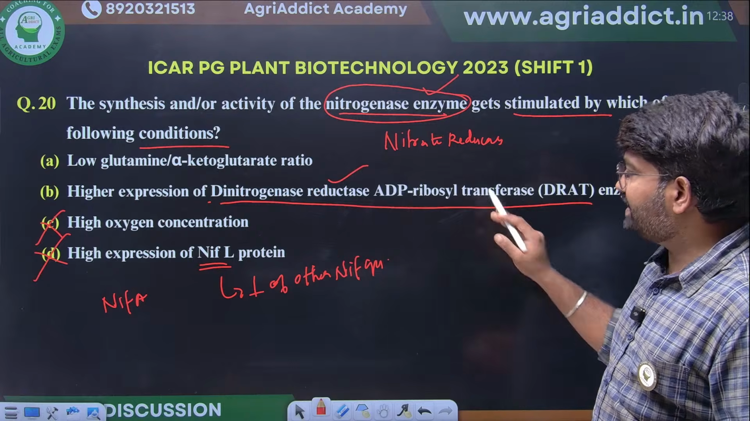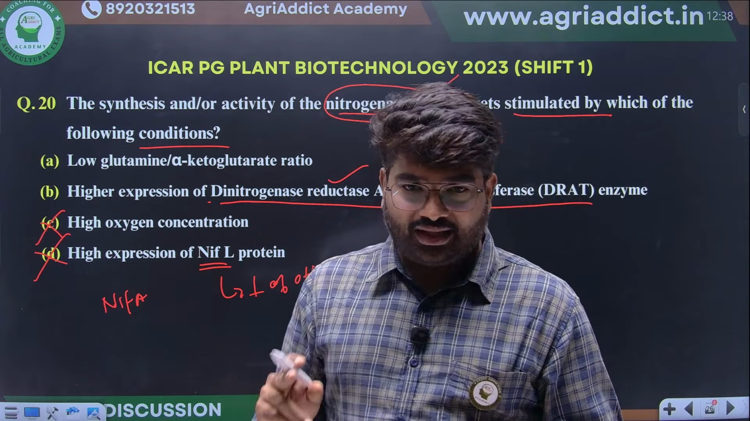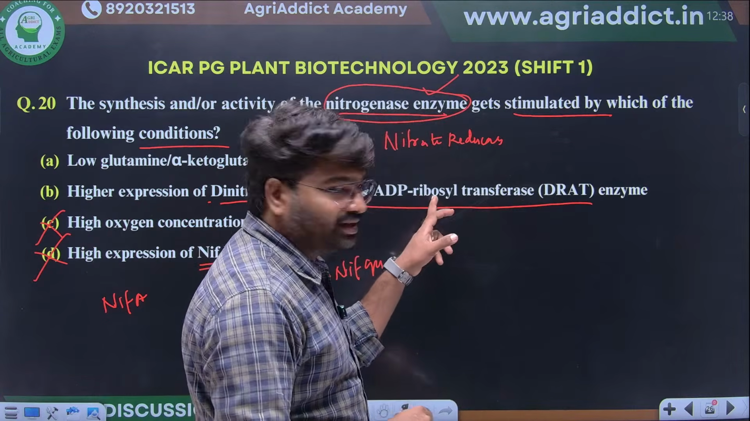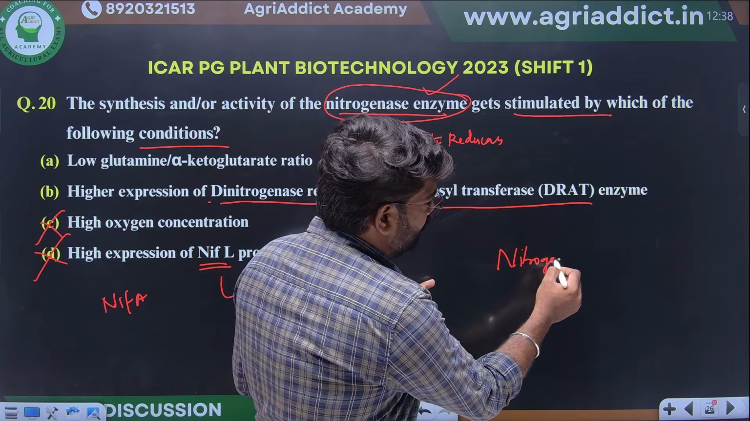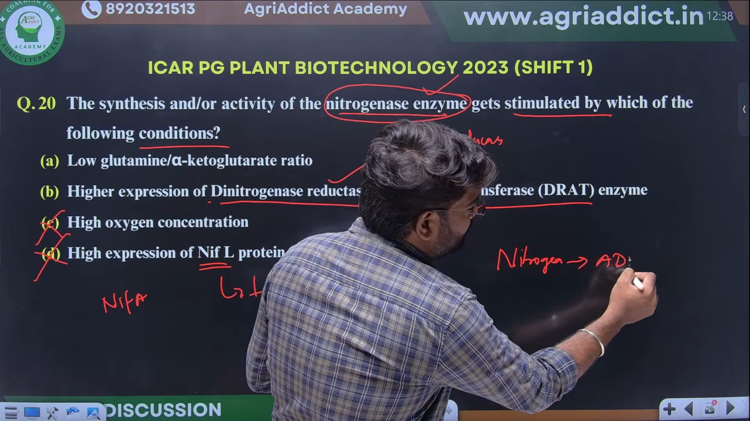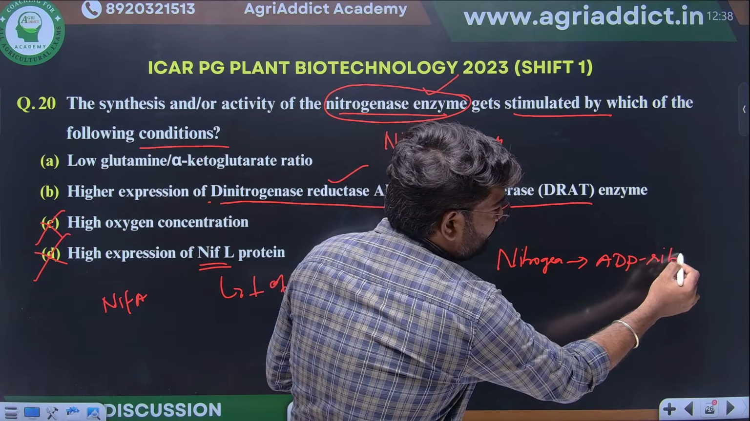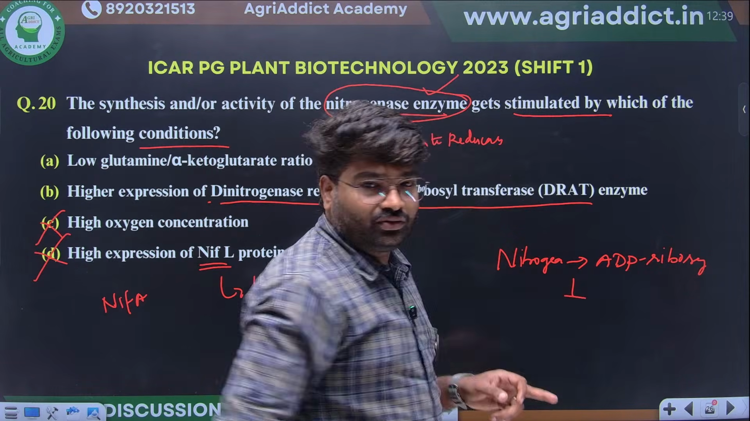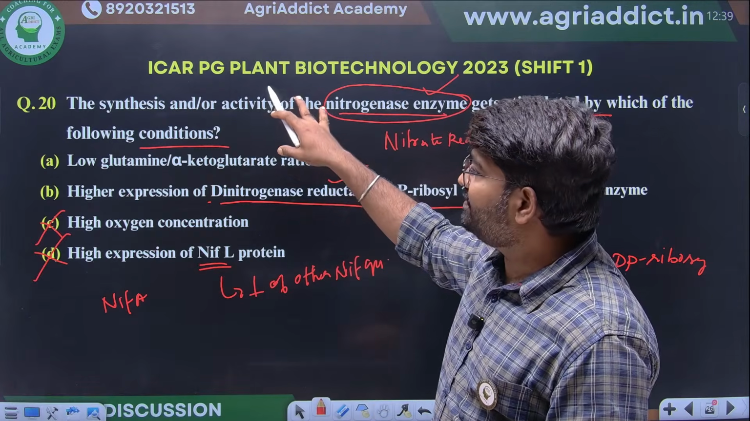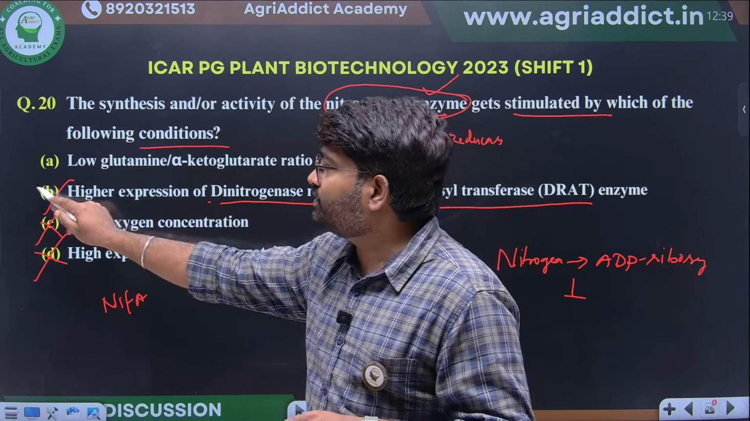Dinitrogenase reductase ABC ribosyl transferase. In the 2024 question, they have given this one. Nitrogenase will be regulated by what? By ADP ribosylation. If ADP ribosylation happens, this nitrogenase will become inactive. In our question, they are asking in which condition it will be active, so this option will not come.